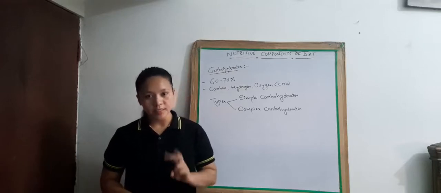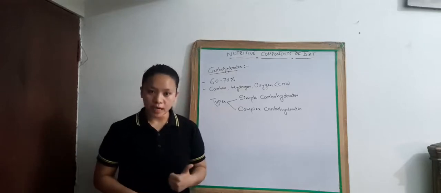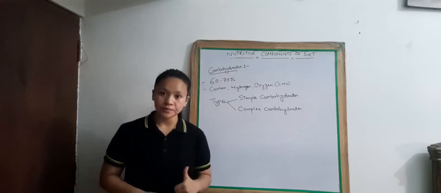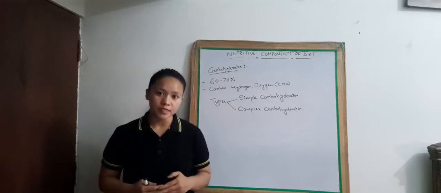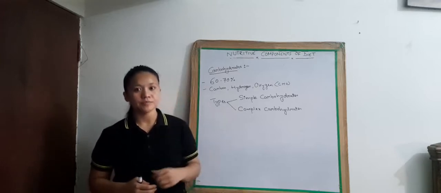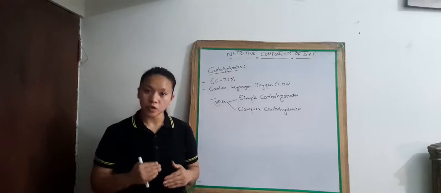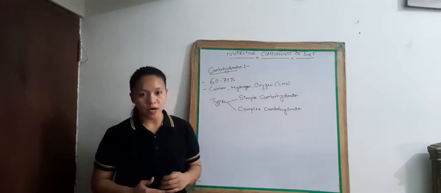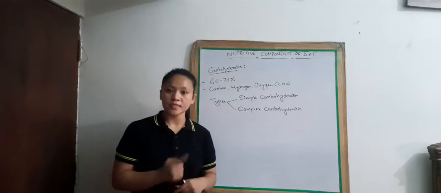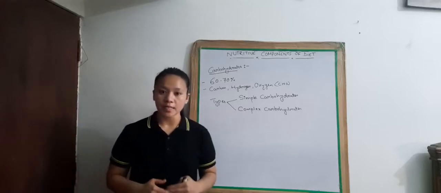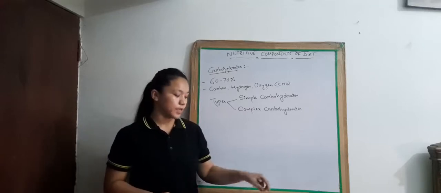Carbohydrate is of two types: simple carbohydrate and complex carbohydrate. Simple carbohydrate is the immediate source of energy. It provides quick energy. And complex carbohydrate releases energy slowly, but the energy contained in complex carbohydrate is more than in simple carbohydrate. Therefore, we should take more complex carbohydrate in our diet.